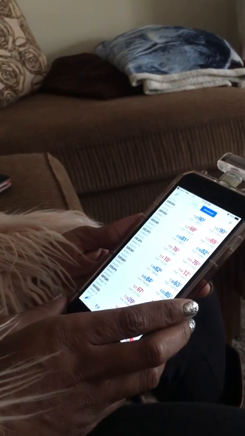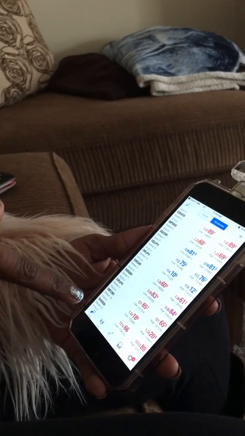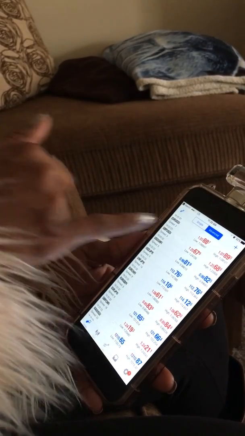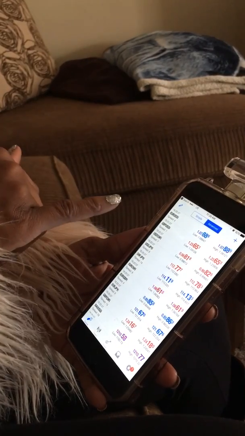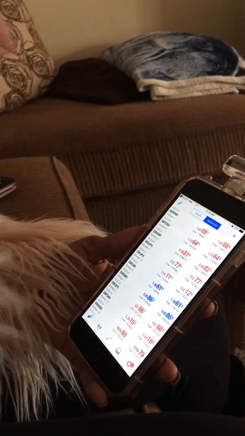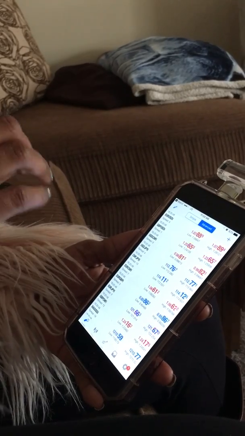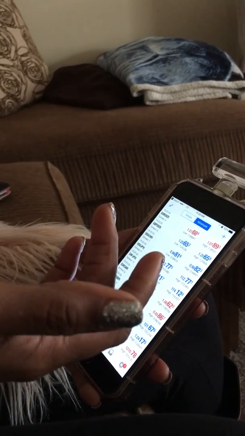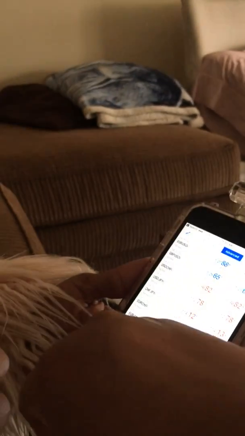So basically what I'll do is teach everybody the benefits of this screen. I'll tell them to make sure it's set on advanced, so that way all of their spreads are there. And I make sure that when they're scalping the market for themselves, they look at spreads under 40. Anything above 40 is considered a high spread. So I'll have them find the spreads that are under 40, and those are the ones they choose and trade, okay?